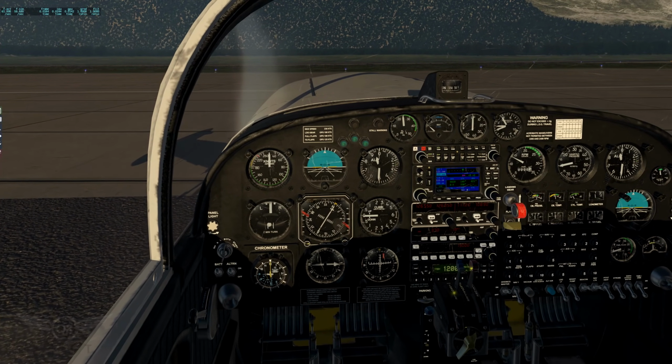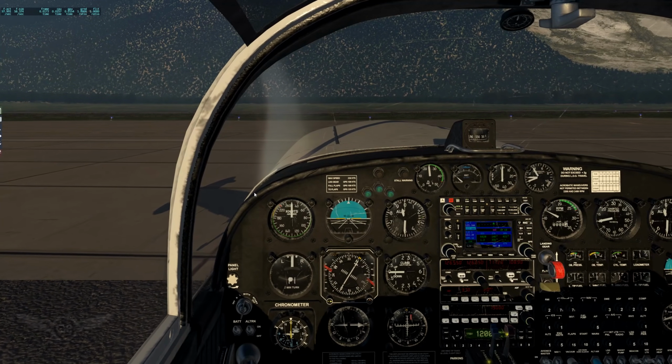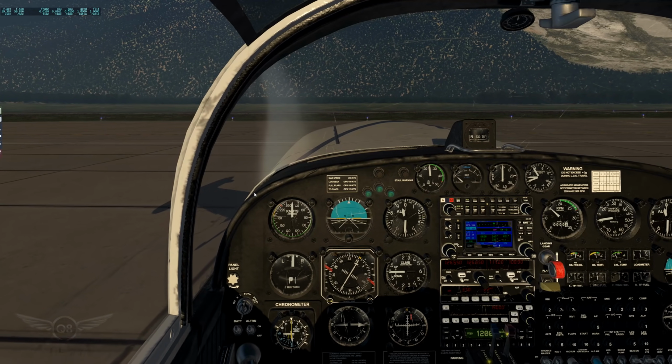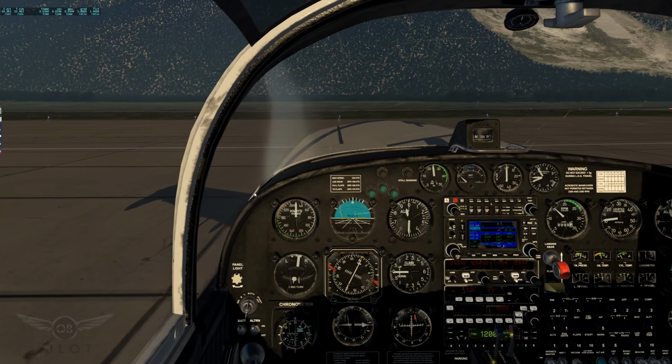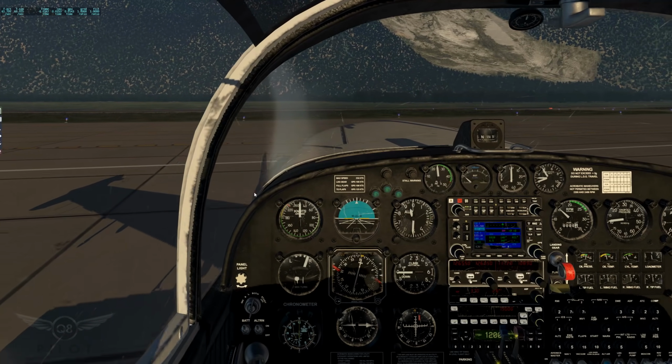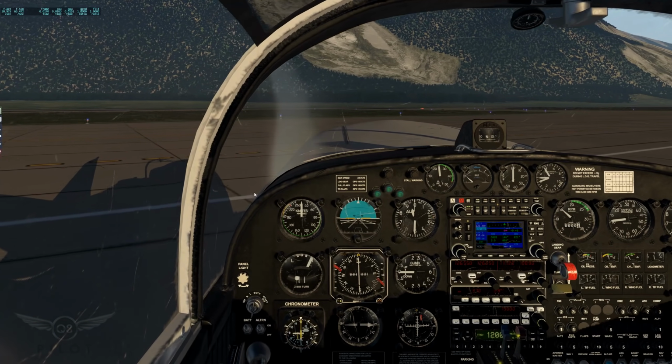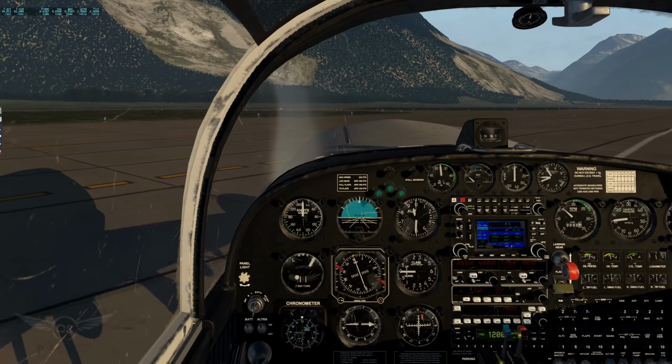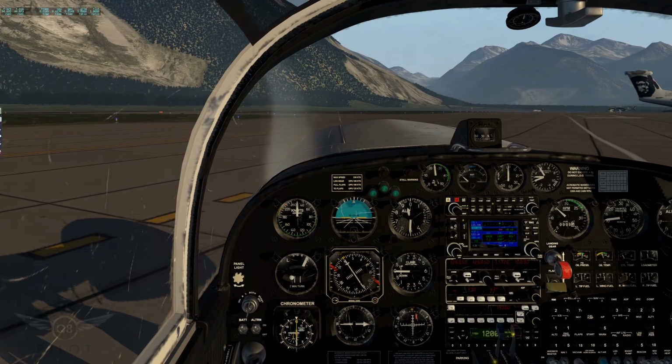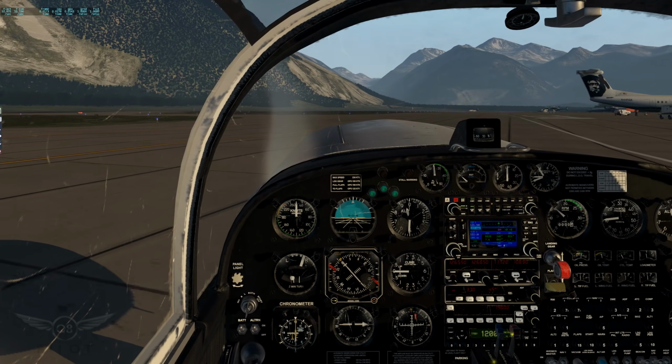Let's remove the toe brake here. And let's taxi to the runway and take off. Now, one thing you'll notice is the smoothness. Very, very smooth. Absolutely no stuttering. Which is really, really cool.